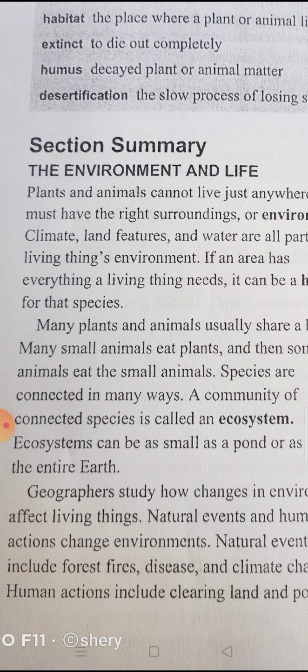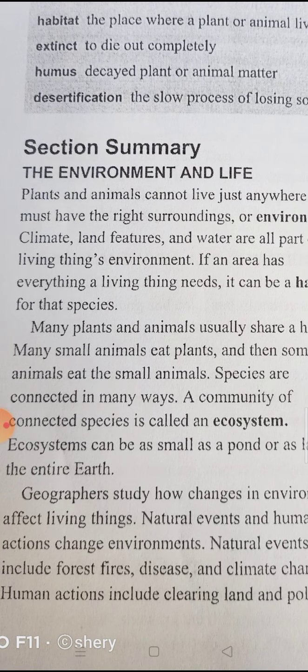This suitable place is the environment, and the environment includes climate, land features, and water.